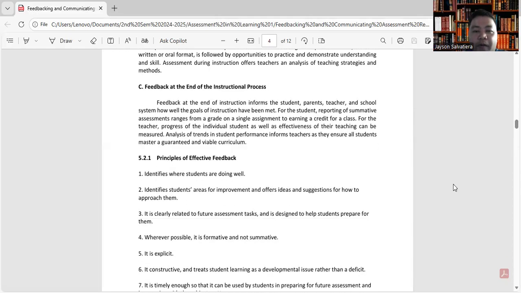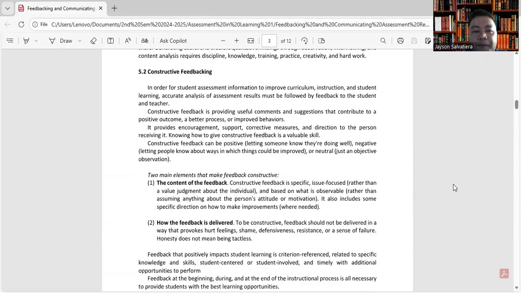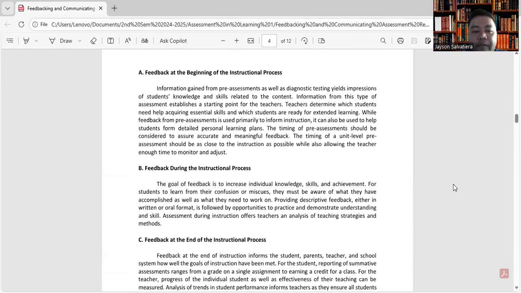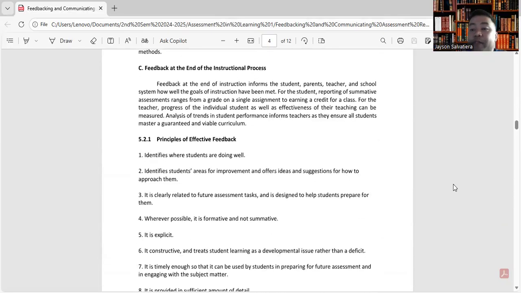So under constructive feedback, we have the principles of effective feedback. Number one, identifies where students are doing well. Number two, identifies students' areas for improvement, and offers ideas and suggestions for how to approach them.